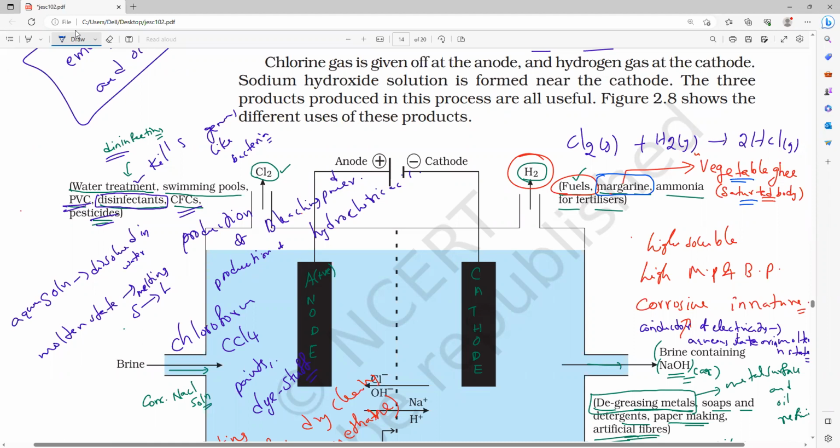Margarine is a very rare word in daily life. We say vanaspati ghee, solid ghee or vegetable ghee. Please remember the process is called hydrogenation of oils.